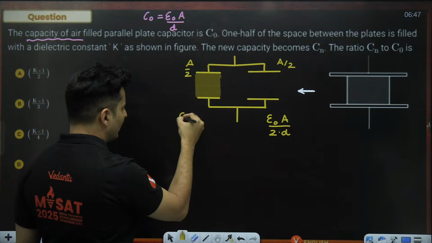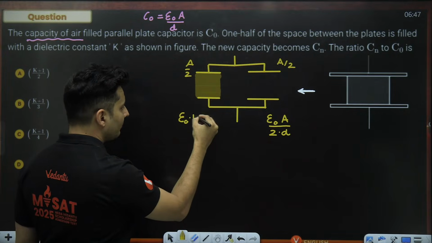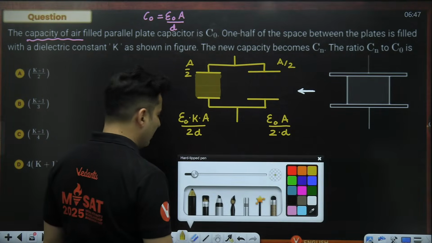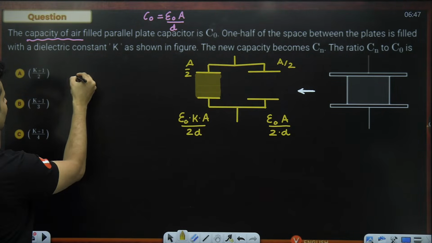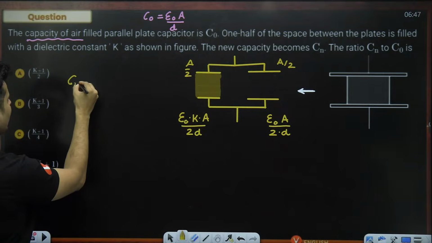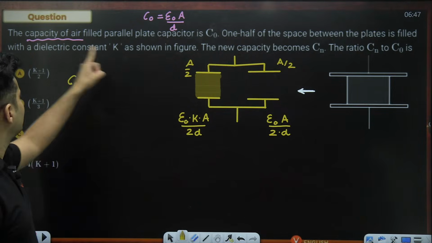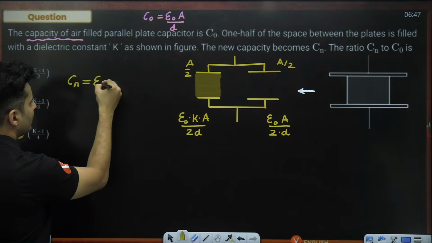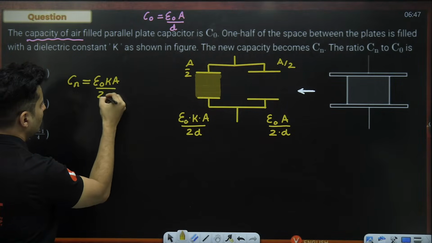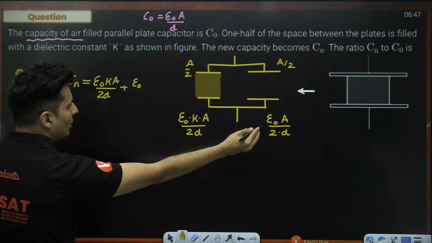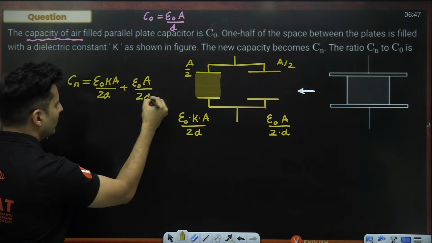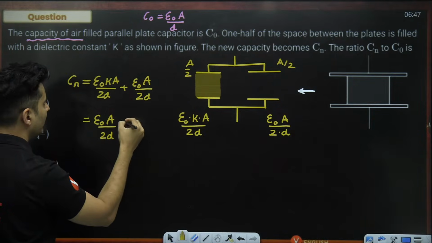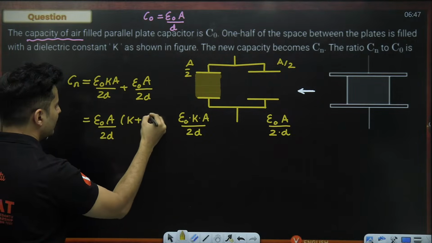Here it will be epsilon naught multiplied by K, and then area is divided by 2 and then D. So the equivalent capacitance of this combination, which will be now Cn, the new capacitance, just have to add both of them. So epsilon naught K A by 2D plus epsilon naught A divided by 2D. So epsilon naught A divided by 2D is common, and you have K plus 1.